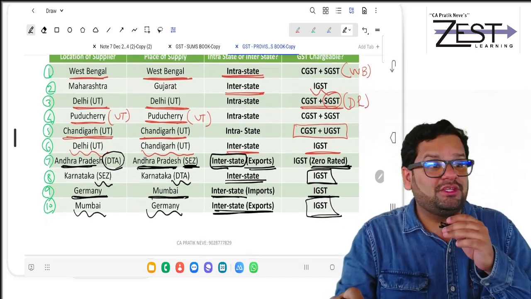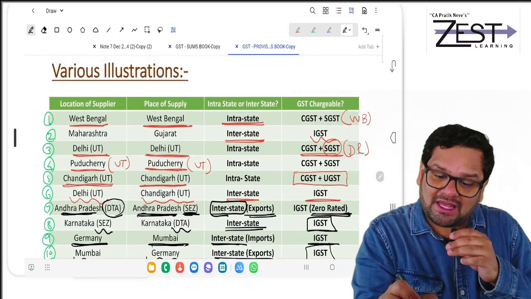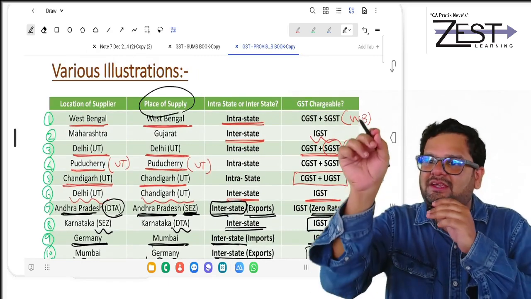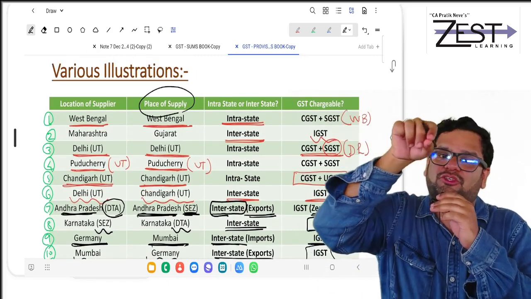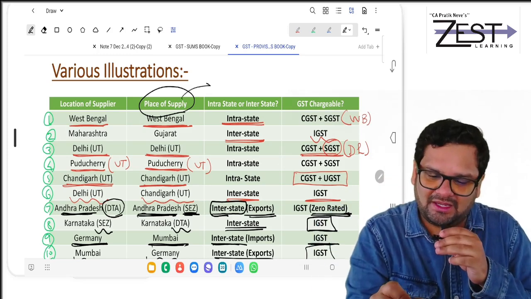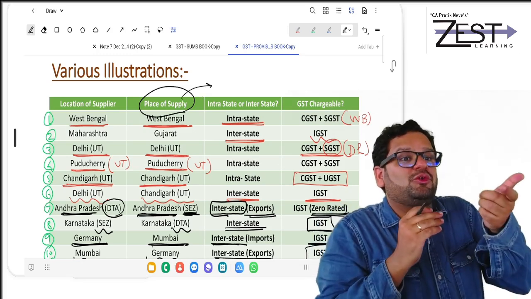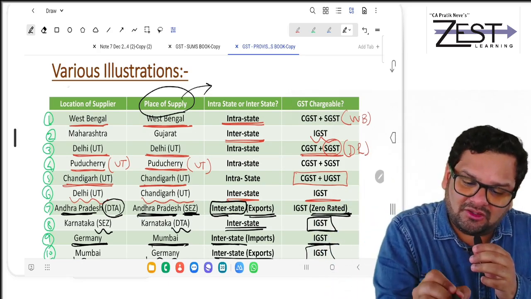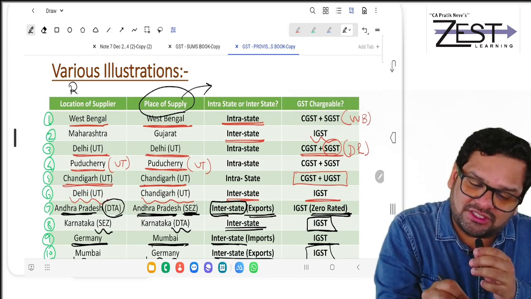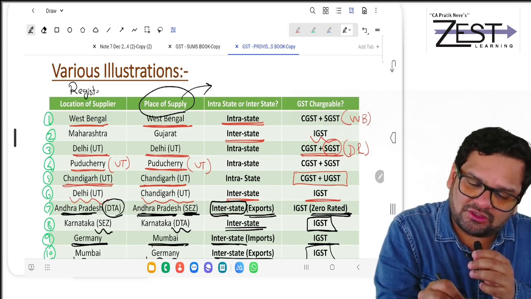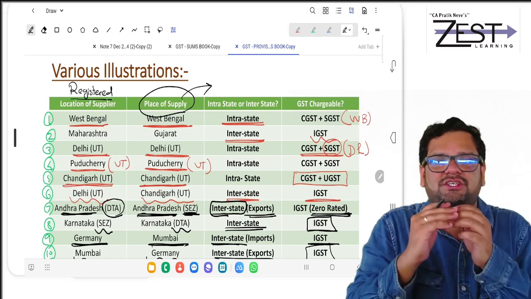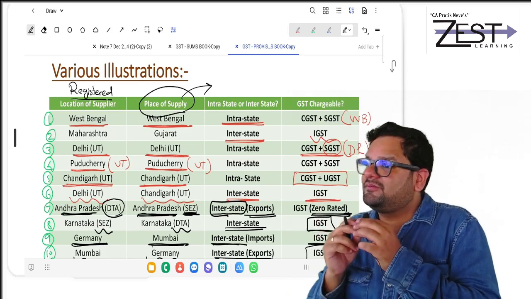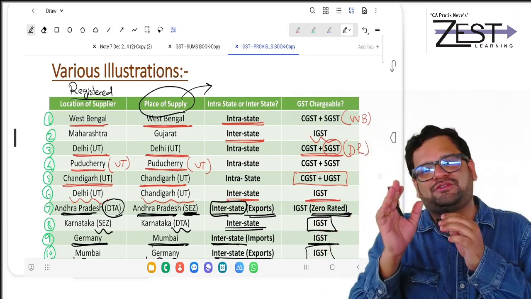Okay. So anyways, now highlight the column of place of supply. Highlight that word, because that's what we want to learn in this topic. Location of supply is simple. It is where that supplier is actually registered in GST. That is its location. Now the challenge is about identifying place of supply.